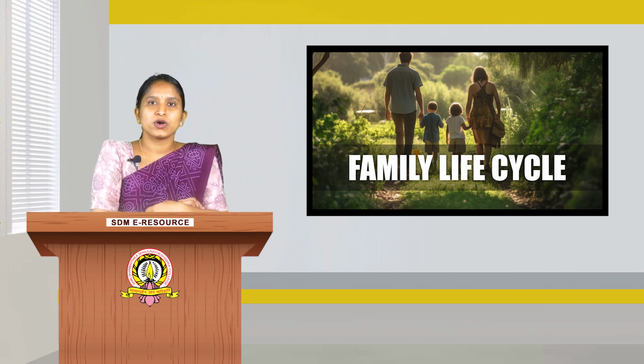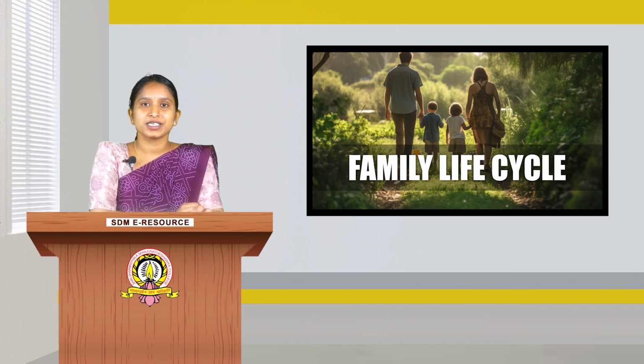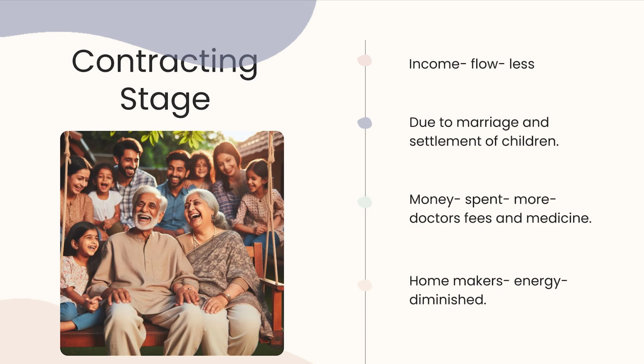So now let's move on to the third and the last stage of the family life cycle. What is it called? It is called the contracting stage. You can see the slide here. What happens in the contracting stage? Here the flow of income is very less because they are about to get retired. So the income flow of the family or the individuals will be very less. It's not less but comparatively less.